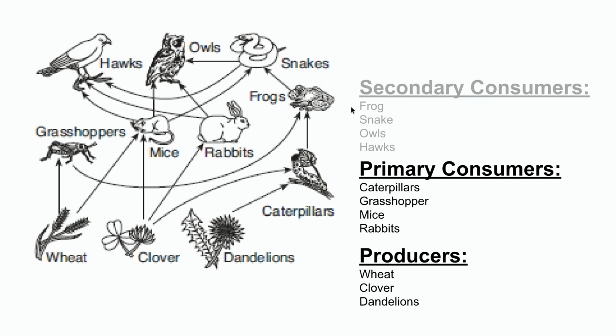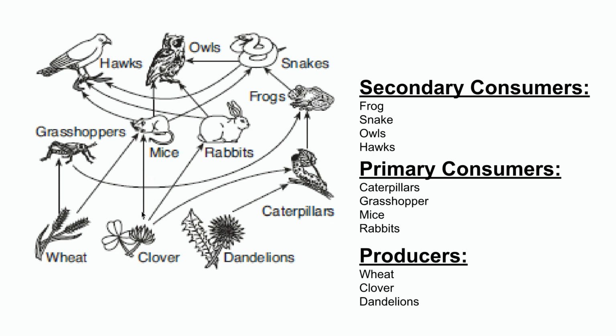Then from there, we can have secondary consumers. We have our frog, our snake, our owls, or our hawks, because the frog eats the organism that eats the plant. So it is 2 steps away from that producer level. Or in this particular case, the hawk ate the mouse that ate the clover. So it's once again 2 steps away from that producer.